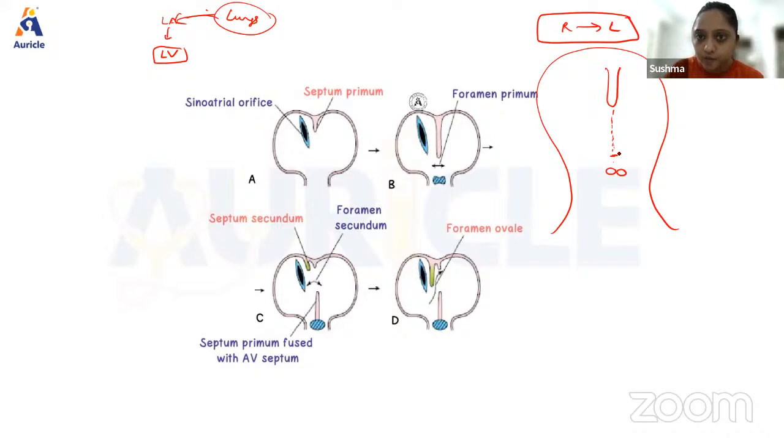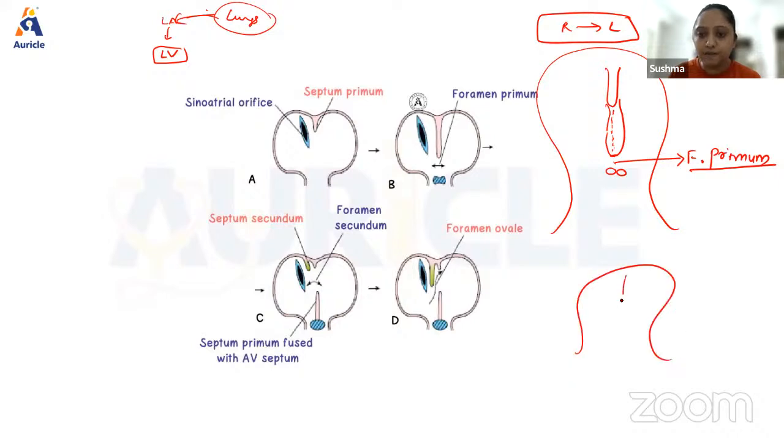And the foramen that is formed, septum primum, let's say, has come till here. And initially, the first foramen that is formed over here is called foramen primum. This is the first development that happens, the first foramen that is formed. Then, if this is the developing atria, I have the septum primum which has come over here and reached till here, and the foramen primum got formed.